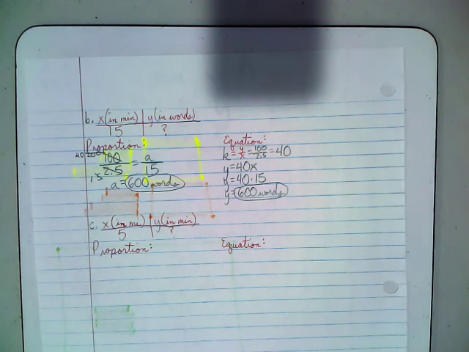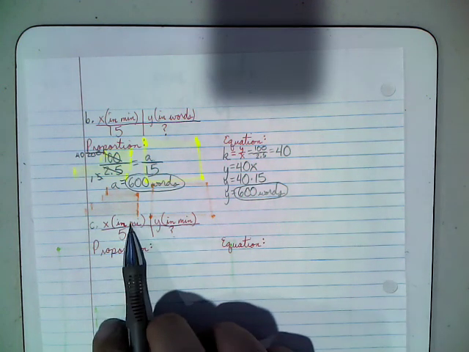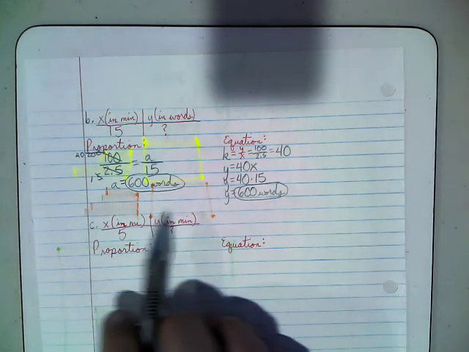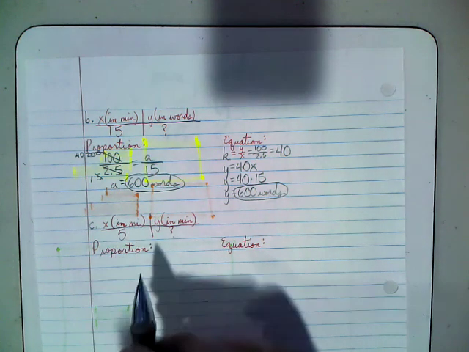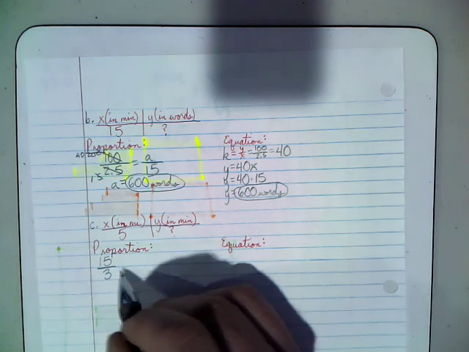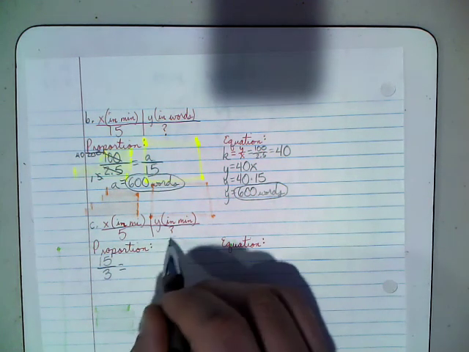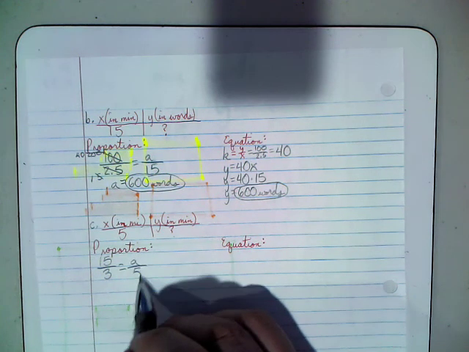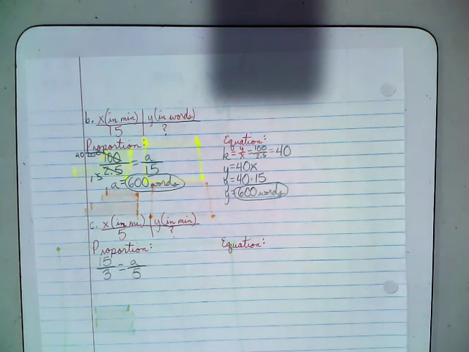So when it comes to the proportion, this is going to be minutes over miles. So we already know that he has gone 3 miles in 15 minutes. So y over x, minutes over miles. So that'll be his 15 minutes over his 3 miles equals his unknown number of minutes over the 5 miles left he has to go.